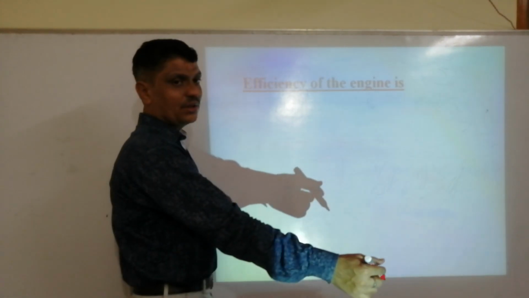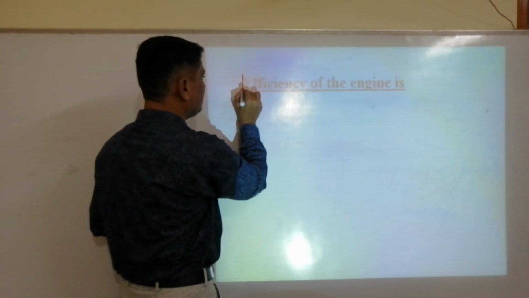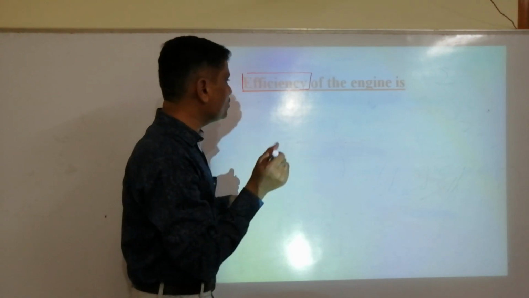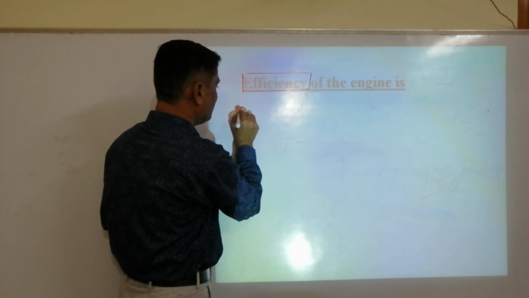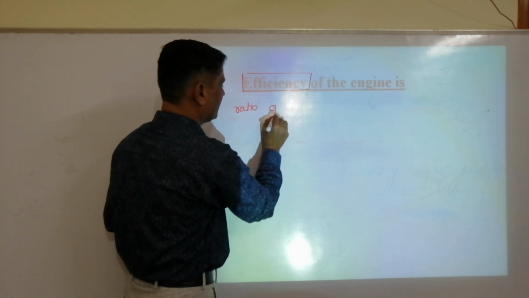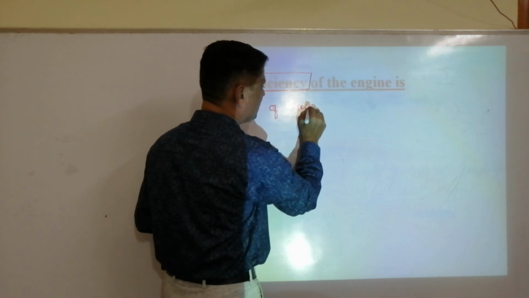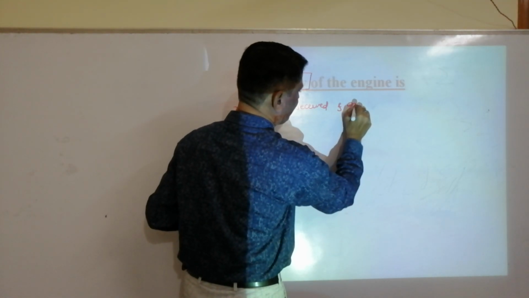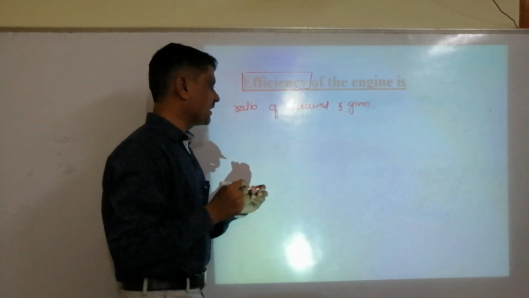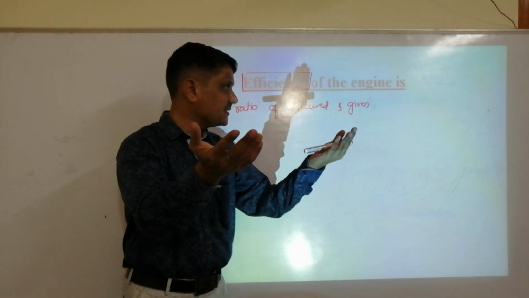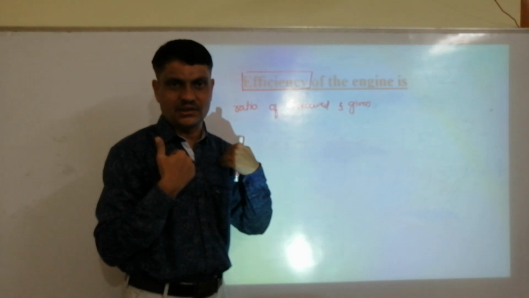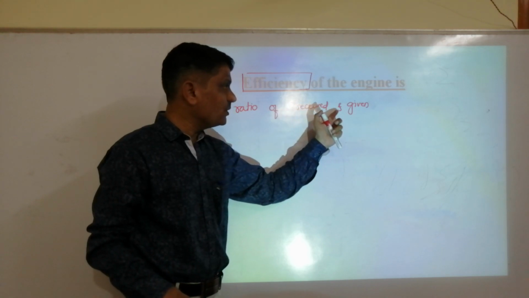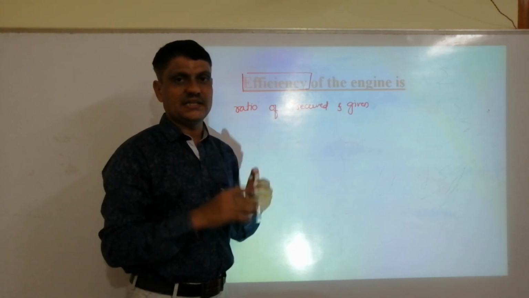You have to remember, efficiency means, not only here, everywhere it is true, a ratio of what we receive and what we give. From the machine, what we want to receive, and to get that, what we have given. That ratio of received and given is our efficiency.